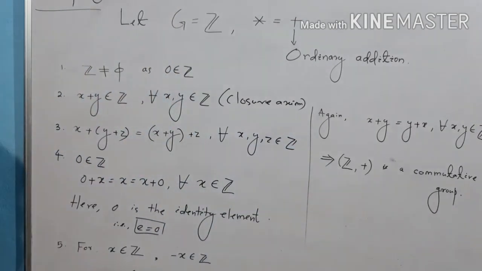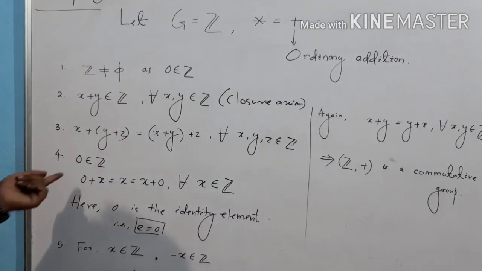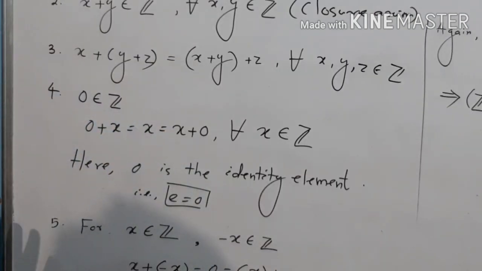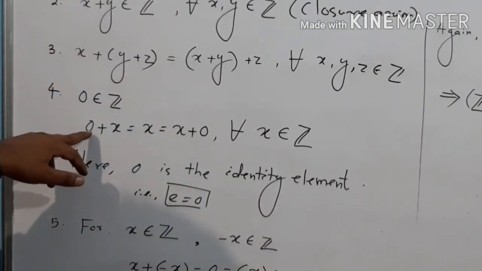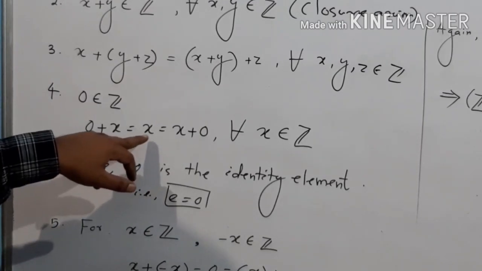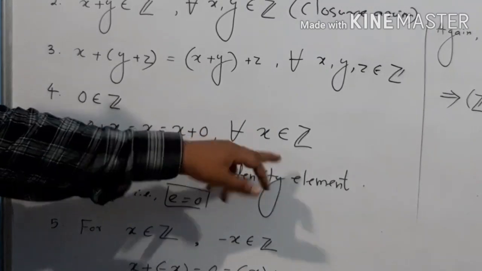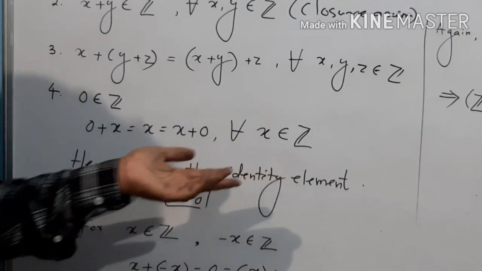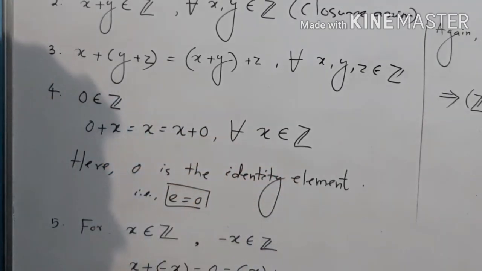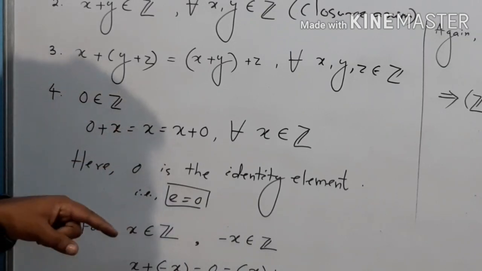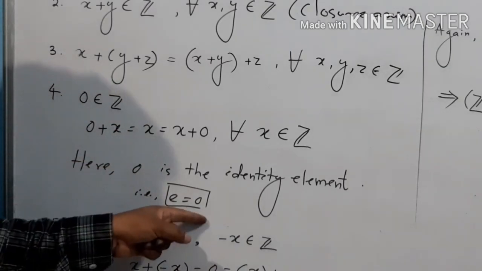Fourth condition: it is easy to see 0 belongs to Z. And it is also easy to see that 0 plus x equals x plus 0 equals x for all x belongs to Z. We know that if you add 0 to any integer, it will be again that integer. So therefore 0 is acting as the identity element here. So e equals 0.